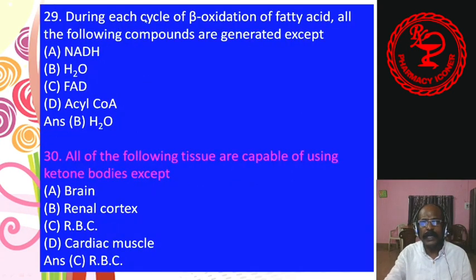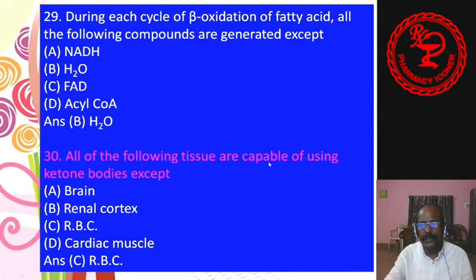29. During each cycle of beta oxidation of fatty acid, all the following compounds are generated except NADH2, H2O, FADH2, acyl-CoA. Answer is H2O. Except H2O, all these, NADH, FADH2 and acyl-CoA, are generated. 30.